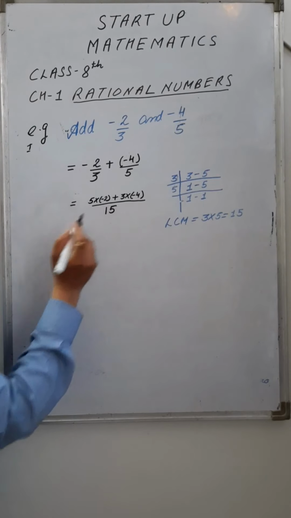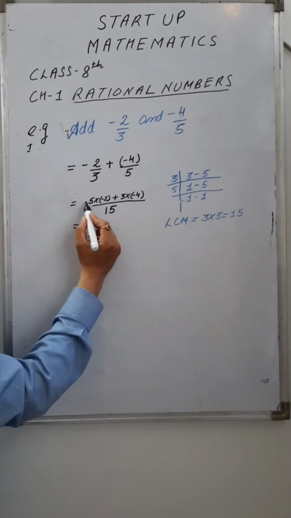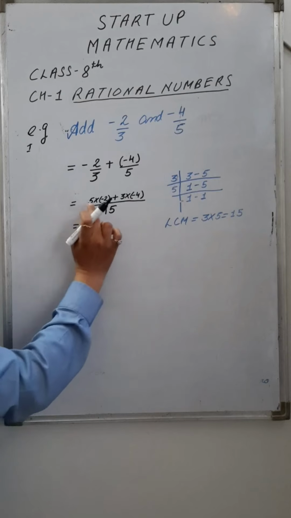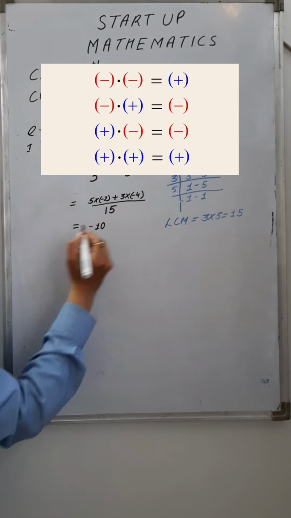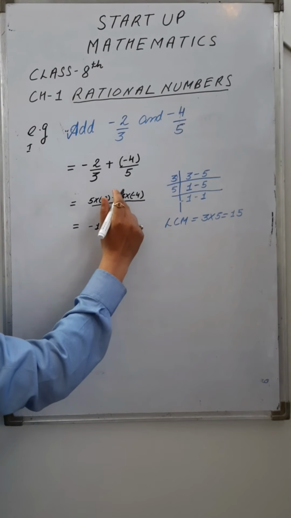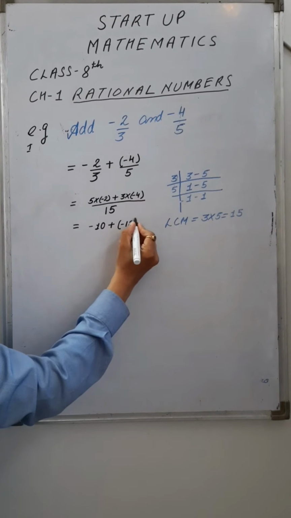So one number is positive and one number is negative. When we multiply two numbers of opposite sign, here the sign is positive and the sign is negative, the answer is always negative. So 5 multiplied by minus 2, the answer is minus 10. Plus, again multiply 3 by minus 4, minus 12.